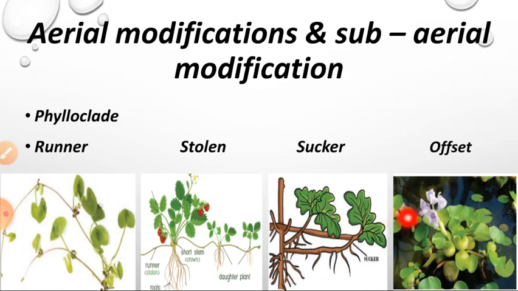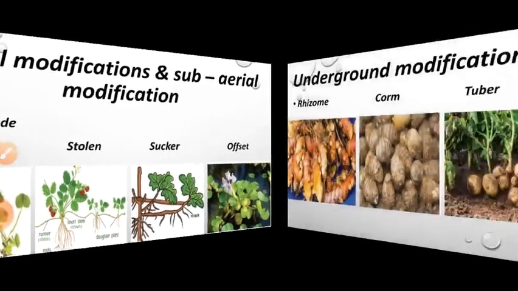Example, chrysanthemum. Offset. It is a short and thick branch that starts from the axillary part of the leaf. Axillary part means end part. It has thick internodes and it produces a bunch of leaves and small roots below. Example, Eichhornia. So these plants are subaerial modifications. Subaerial means some part of the plant is above the ground. Again, it grows for some time, touches the ground and produces a new plant. So this is called subaerial modification.